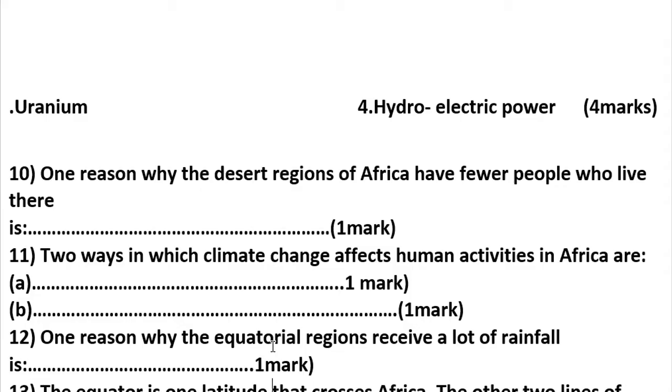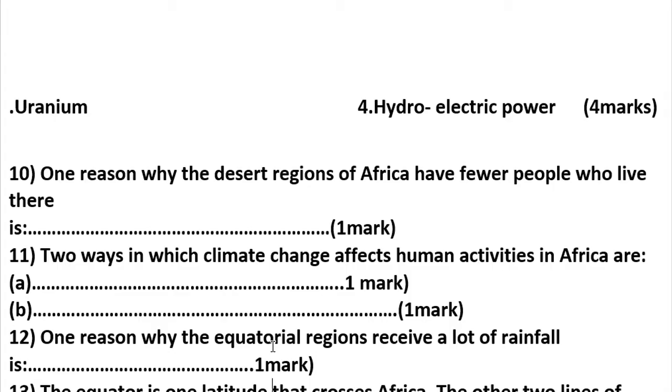Bad climatic conditions make people not live in a particular place where there is desert. Let me remind you as a comment that in Africa we have the Sahara Desert, Kalahari Desert, and Namib Desert.